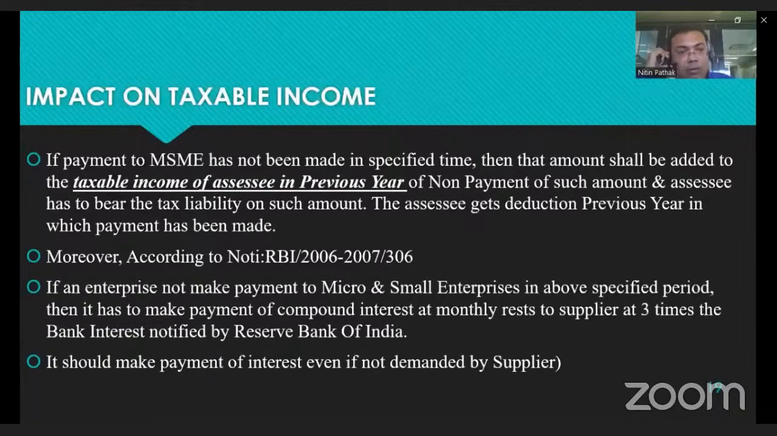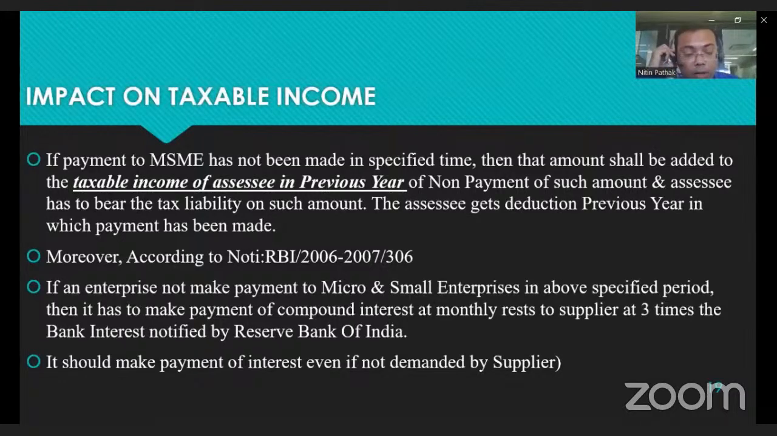And what is the impact on taxable income? How is it treated as a disallowance of the purchases or expenses? If the payment to MSME has not been made within the specified time, then that amount shall be added to the taxable income of the assessee in the previous year for non-payment of such amount, and the assessee has to bear the tax liability on such amount, and the assessee gets the deduction in the previous year in which payment is made.